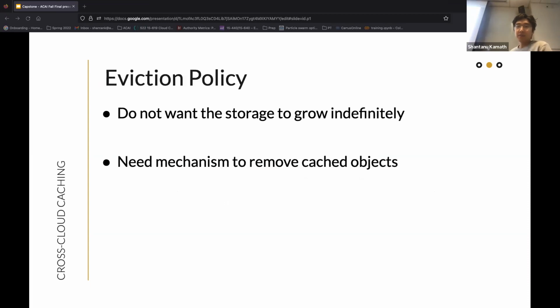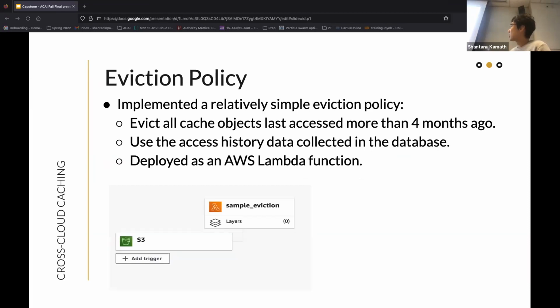Last but not least, we explored and implemented an eviction policy, because we do not want our cache to grow indefinitely, since cloud storage does incur a cost. For our Capstone project, we implemented a relatively simple one, deployed as an AWS Lambda function connected to our cache bucket.